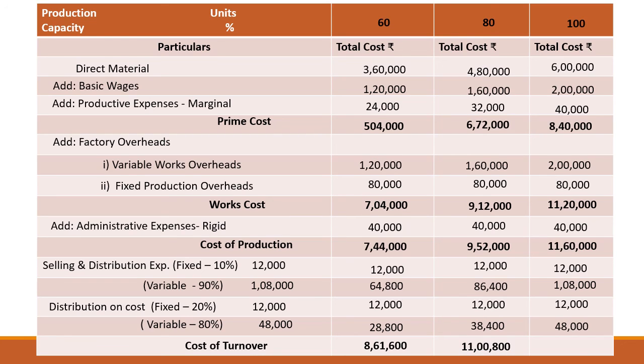Same, by adding these two expenses to 9,52,000, we will get the next figure. By adding selling and distribution expenses to 11,60,000, we will get our total cost for 100% capacity as 13,40,000.